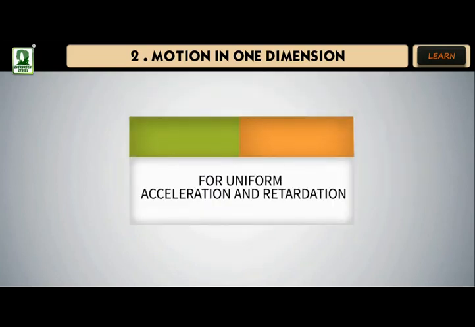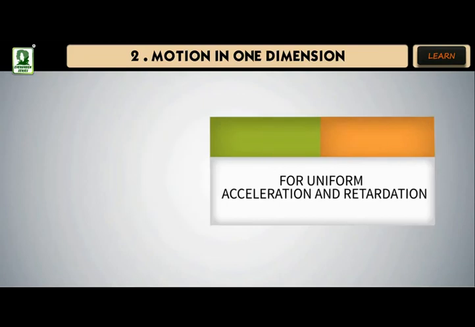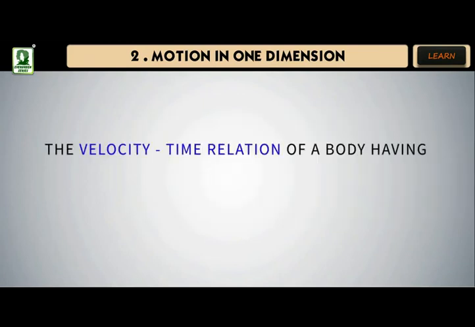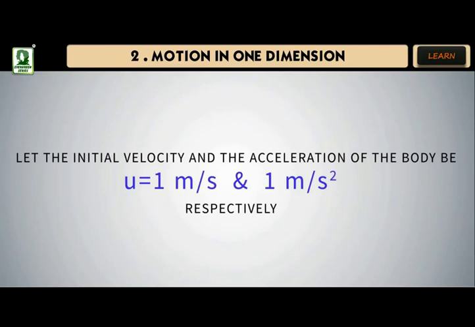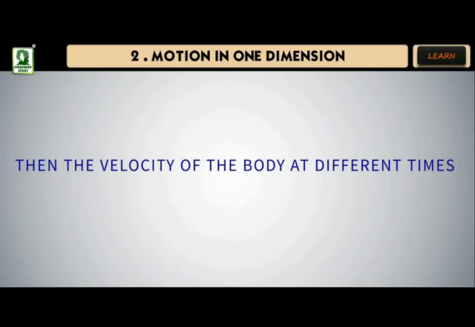Case 2, for uniform acceleration and retardation. The velocity-time relation of a body having uniformly accelerated motion is given by the expression v equals u plus at. Let the initial velocity and the acceleration of the body be u equals 1 meter per second and a equals 1 meter per second squared respectively. Then the velocity of the body at different times can be obtained as